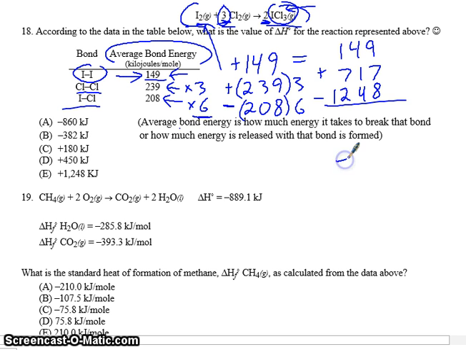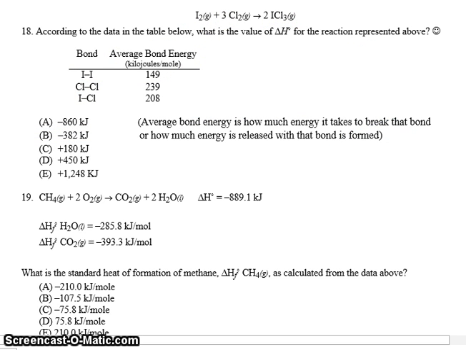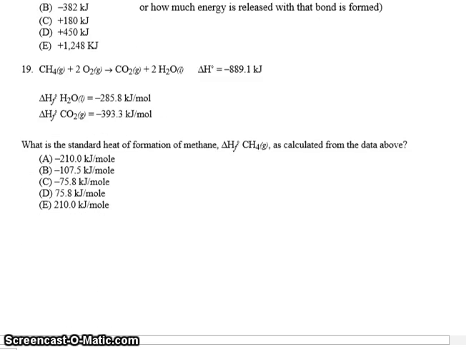negative 382 kilojoules. And is that one of the answers? Yes, it is. So B here would be the correct answer. So the concept we talked about, breaking and making bonds, can actually be applied mathematically. Let's do this very last one, and this will be number 19. In number 19,